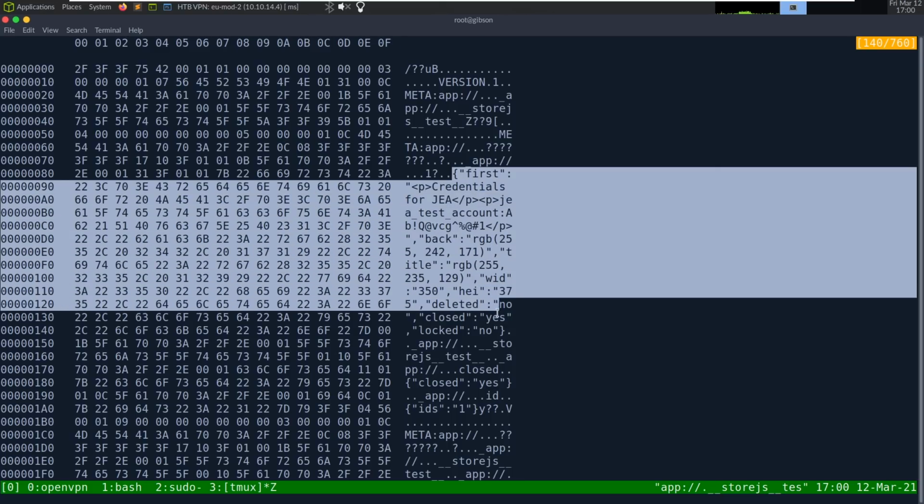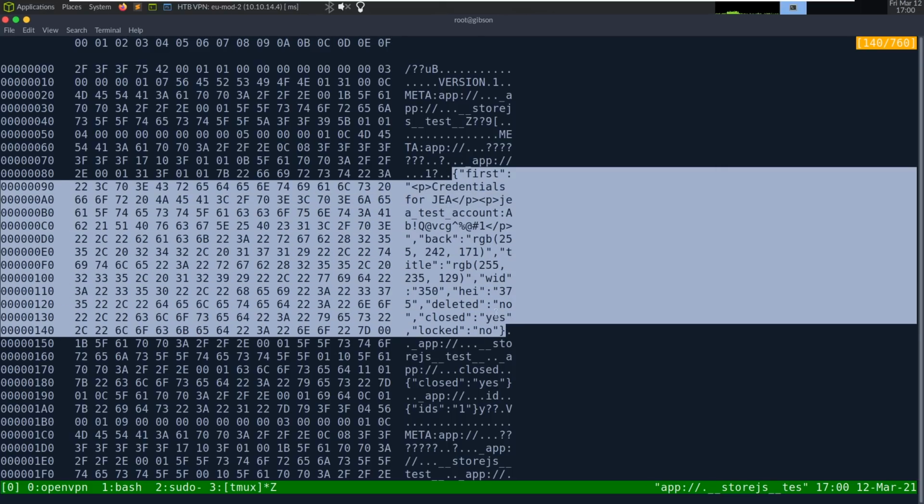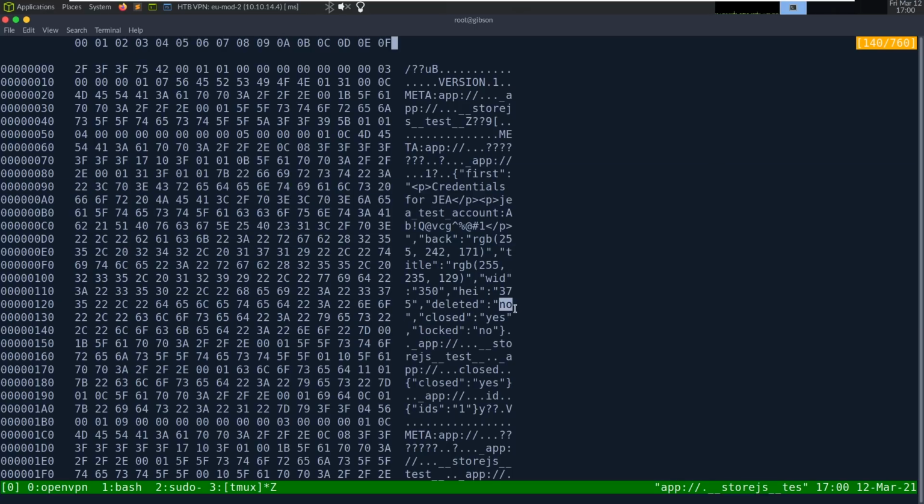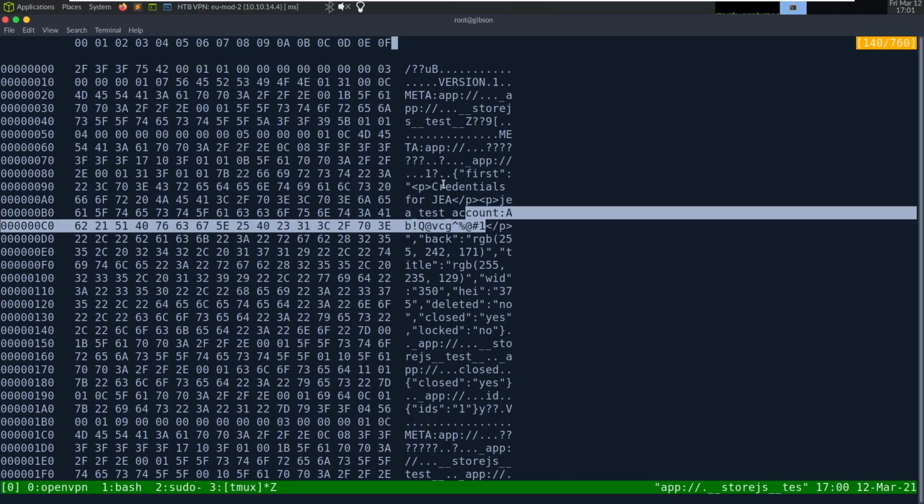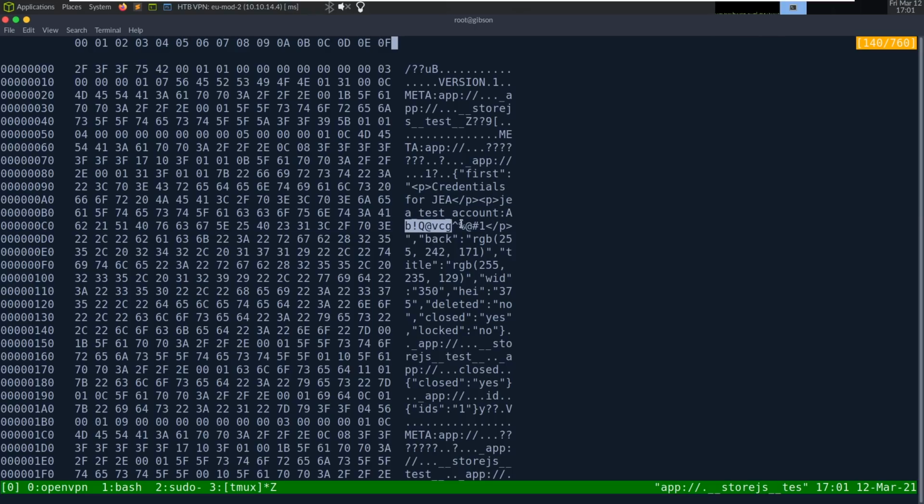So this is a JSON blob, and this is what's on the actual sticky note. So we can see it's doing an HTML, giving the color of the sticky note in RGB format, red, green, blue, probably the color of the text, the size, the height, the width of the sticky note. If it's deleted, no. So even if the sticky note was deleted, we could potentially retrieve it by going into this. But there is a sticky note on this guy's desktop, credentials for JEA, and here's the password. So let's grab this.